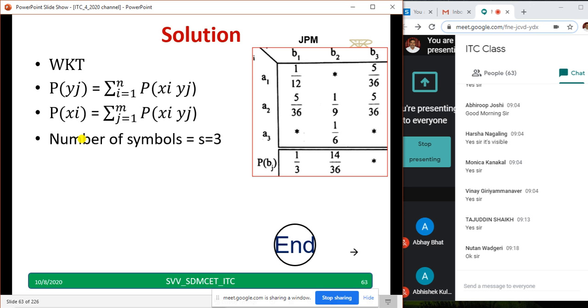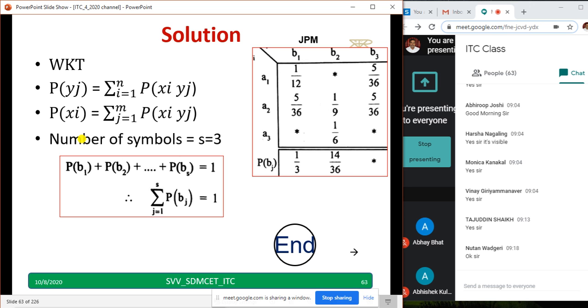The number of symbols in this example is 3. And all of us know, when I add all these probabilities, the result should be 1. Column wise I have already added all these. Now if I add row wise, the answer should be equal to 1. Copy down these two so that you can find out the value of this star. When I add all these three, it should become 1, and this is missing, so 1 minus these two will give you the value of this.